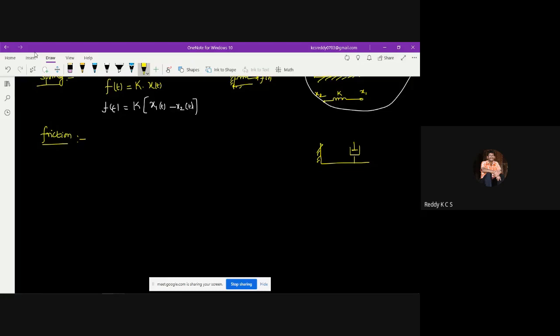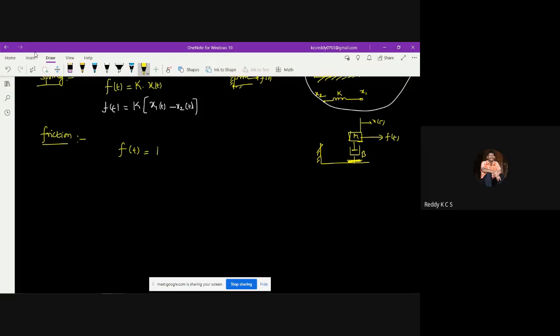So we can say we have a system like this, and this is a mass, and here a force is applied, and the displacement will be x of t, and here is the friction, which needs to be overcome. That I can say is the damping coefficient B. So as we said, in the frictional case, to overcome this friction, the force F of t is applied, proportional to the velocity of the mass.